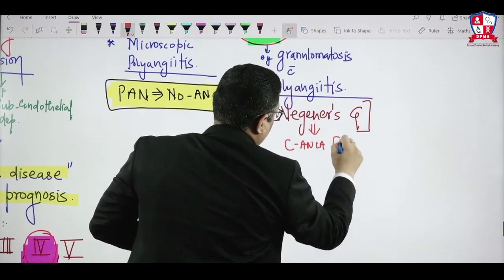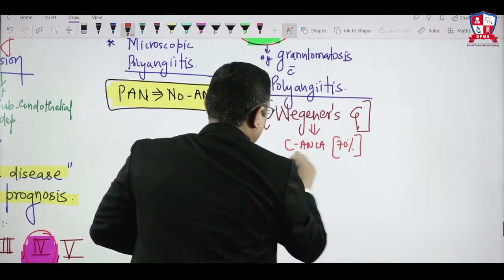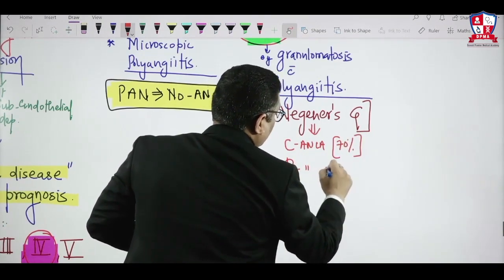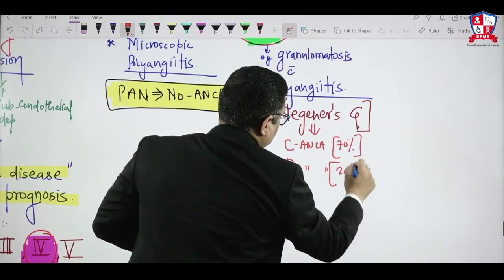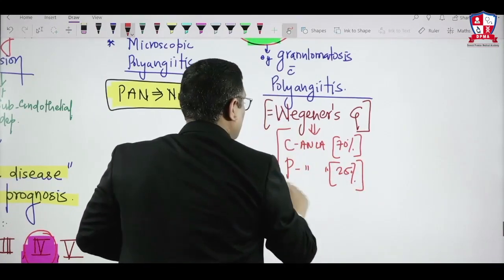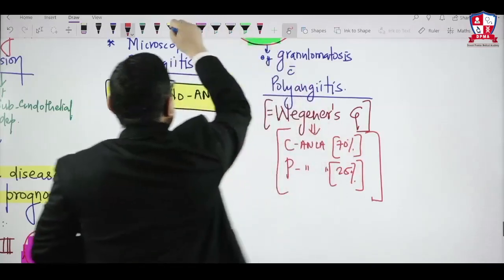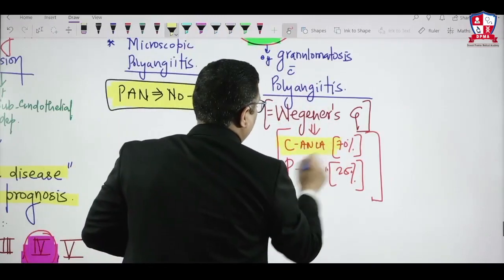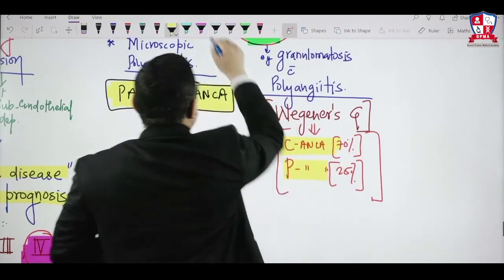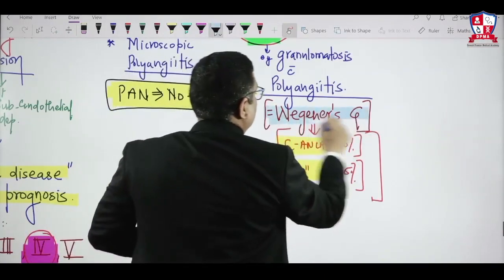C ANCA is present in 70% of the cases, P ANCA is present in 25% of the cases. So whenever the examiner asks which ANCA will be present in Wegener's granulomatosis, the answer should be both C ANCA and P ANCA.